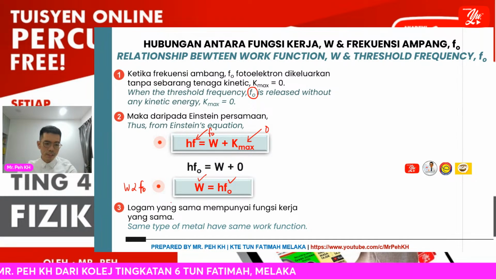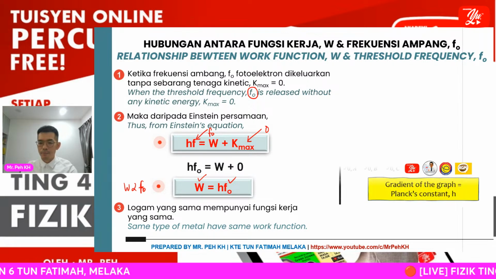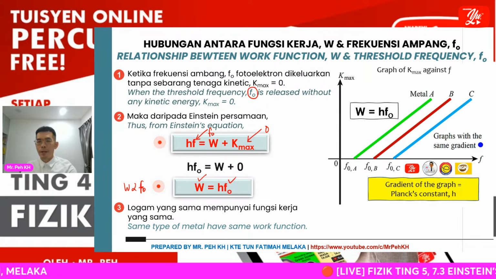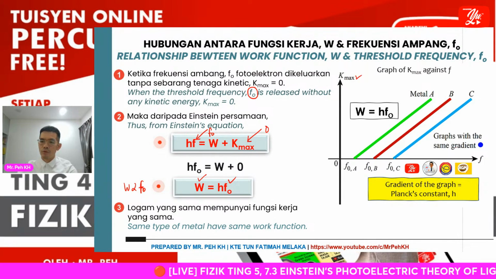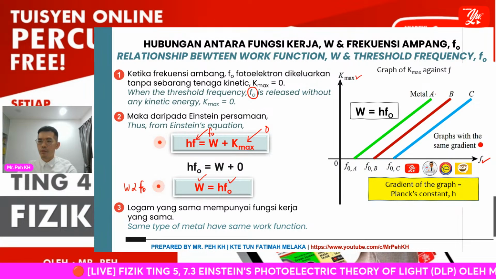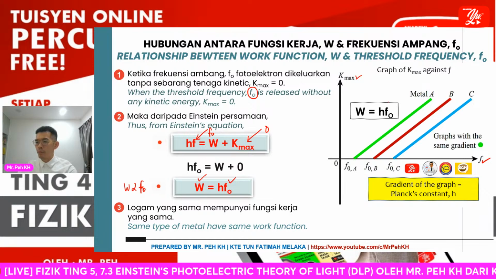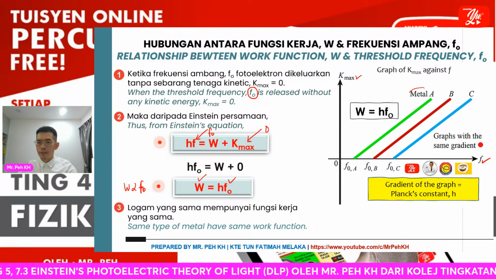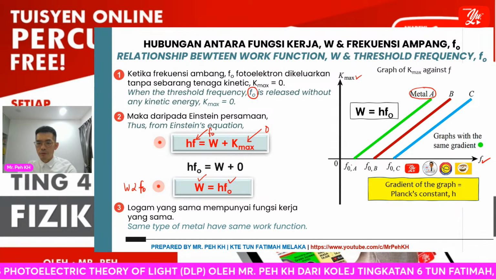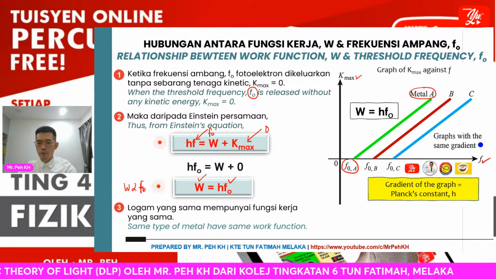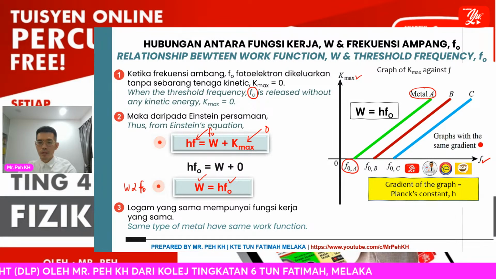Okay, so here, the same type of metal has the same work function. This one I mentioned just now already. So we can compare the graph of Kmax against frequency for different types of metal. From here, you can see metal A has the threshold frequency of f naught A, which here shows the lowest value.